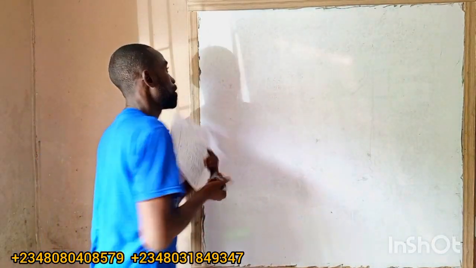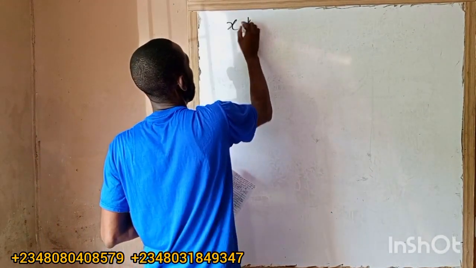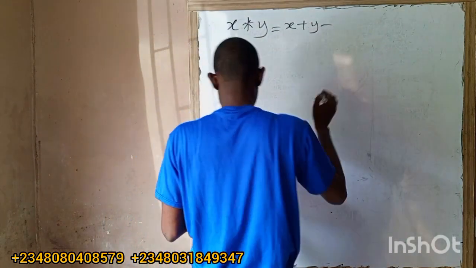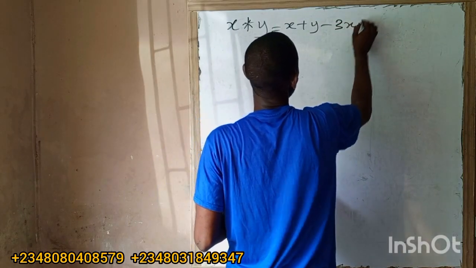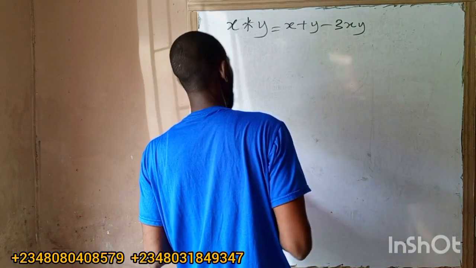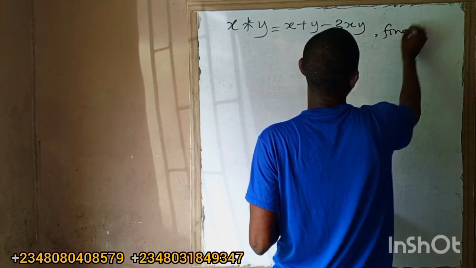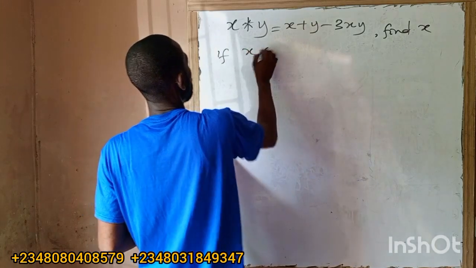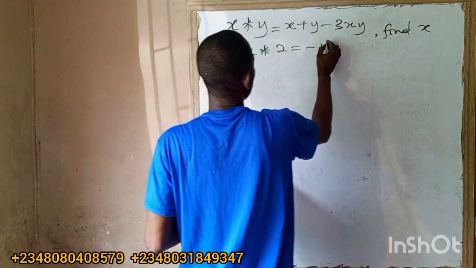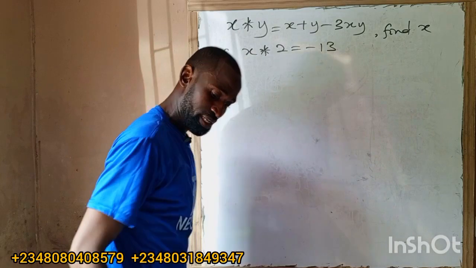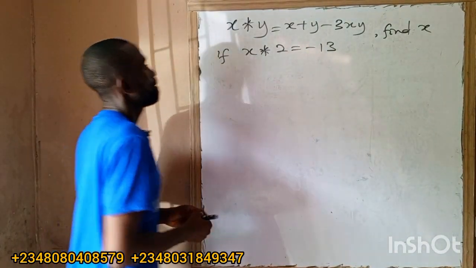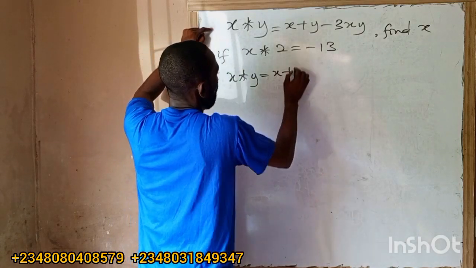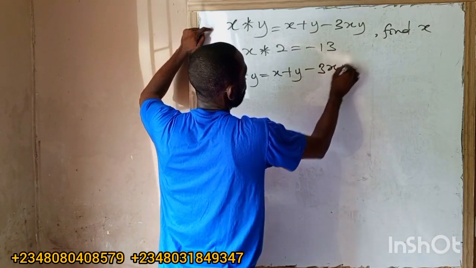Say if x operation y is equal to x plus y minus 3xy. We have to find x, if x operation 2 is minus 13. Let us solve this question. What is the rule of combination? For every x operation y, I must have x plus y minus 3xy.